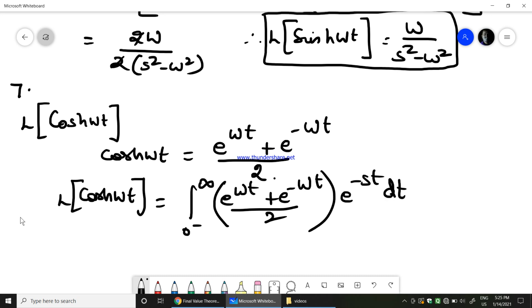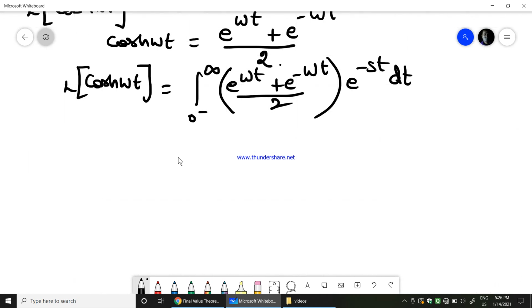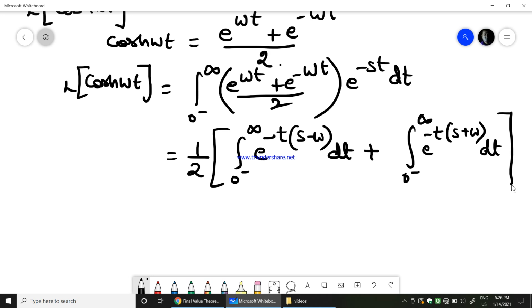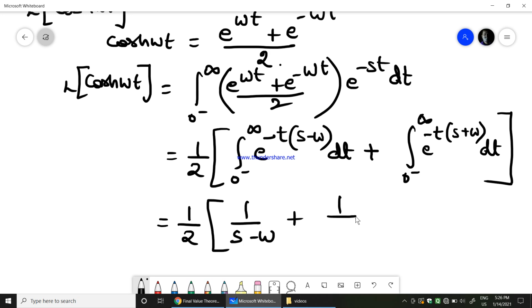So therefore that would be equal to 1 over 2, I'll take it outside, which is constant, integral from 0 minus to infinity e power minus t into s minus omega dt, plus the integration from 0 minus to infinity e power minus t into s plus omega dt. So now if I apply the integration and then the limits, I'll get 1 over s minus omega plus 1 over s plus omega.